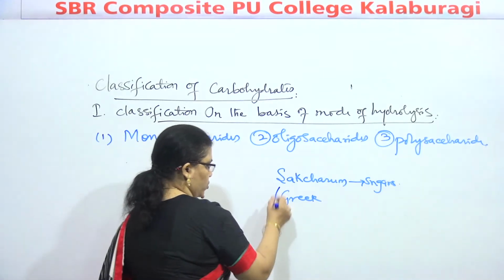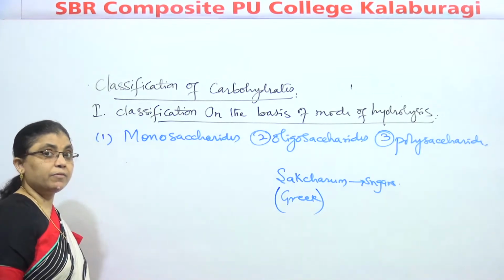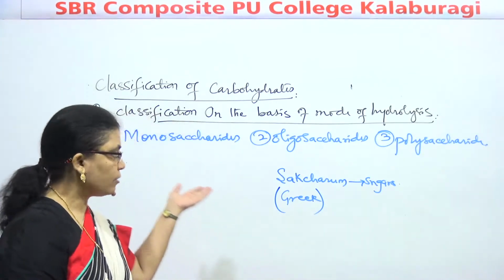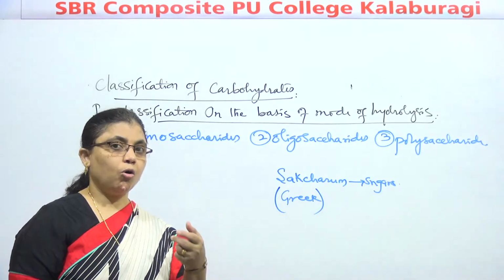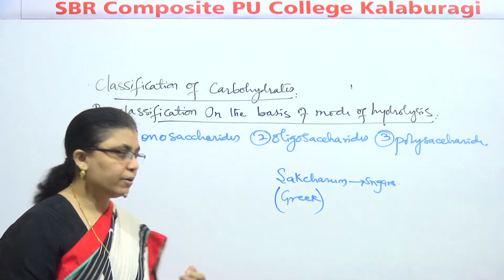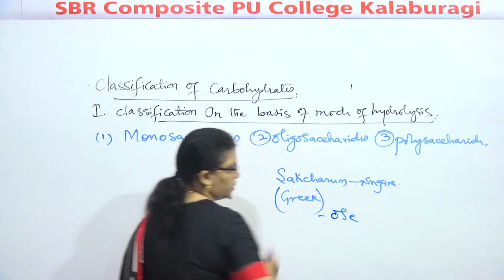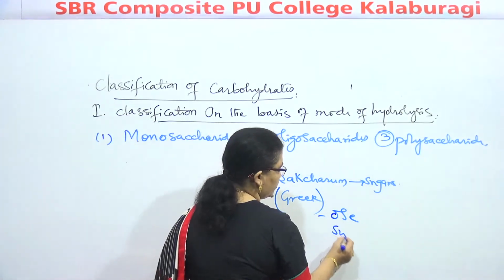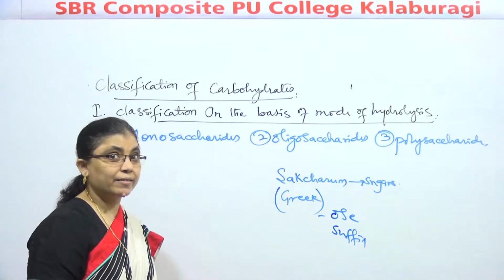Other than that, nomenclature is not mentioned in our syllabus, so we are not going to take it. According to IUPAC nomenclature, all carbohydrates end with the suffix OSE.